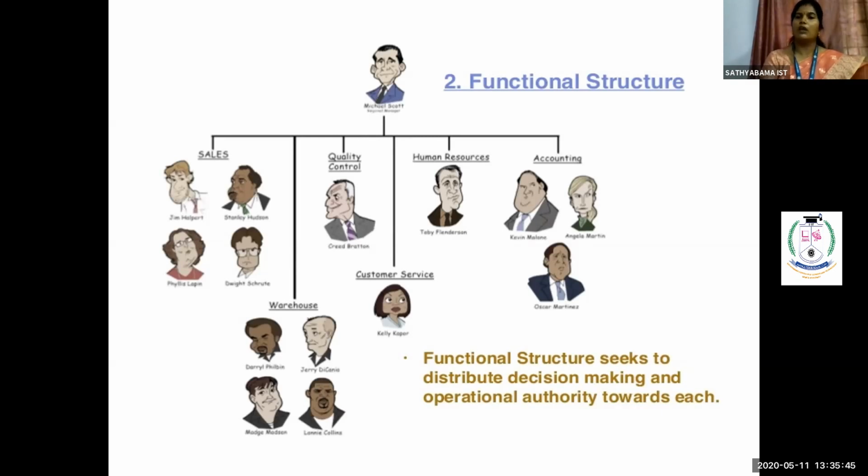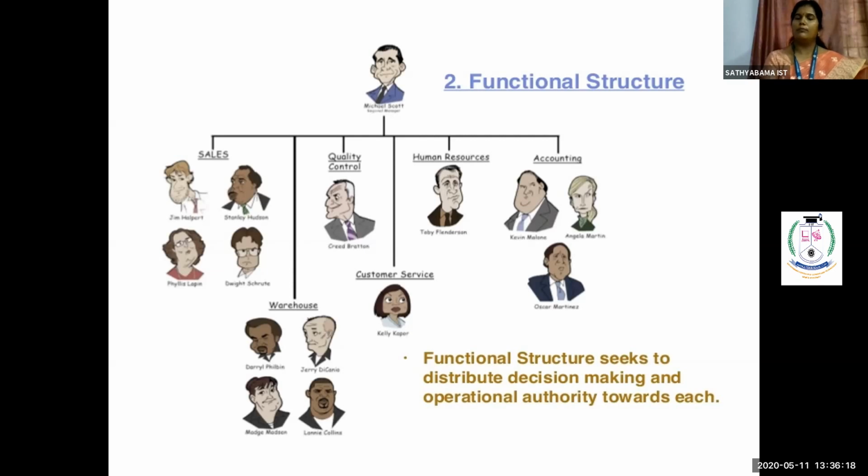Then warehousing, where you need to have control over your goods inside the organization. Quality control is a very important department functioning inside the organization, where I need to have full control over the defects in the production process. Then customer service, that is, I need to have full coordination with the market people, so customer service also plays a very important role. Human resource deals only with the people who are working inside the organization, maybe employees. Why?